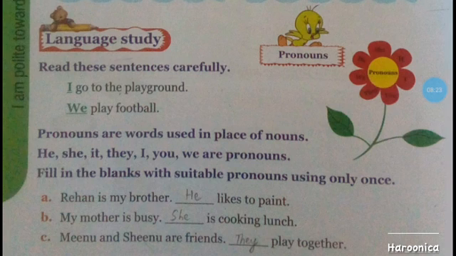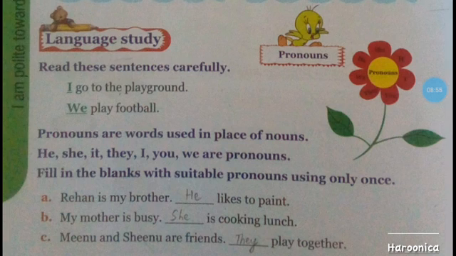Meenu and Sheenu are proper nouns and they is a pronoun. So instead of saying Meenu and Sheenu are friends, Meenu and Sheenu play together, we can say Meenu and Sheenu are friends, they play together.